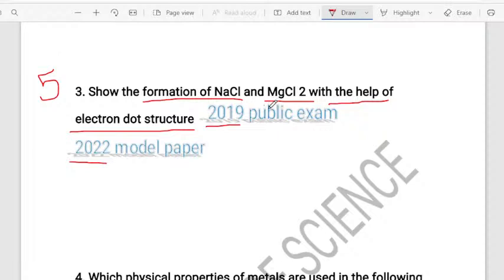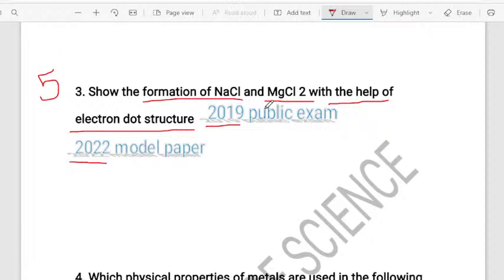In this lesson, the most important topic is the formation of sodium chloride and magnesium chloride with the electron dot structure for high marks, and also the ionic compound properties. So these are the 2 important topics which have the high weightage in this particular lesson. So you want to concentrate on both concepts. It's a very important concept in your examination.